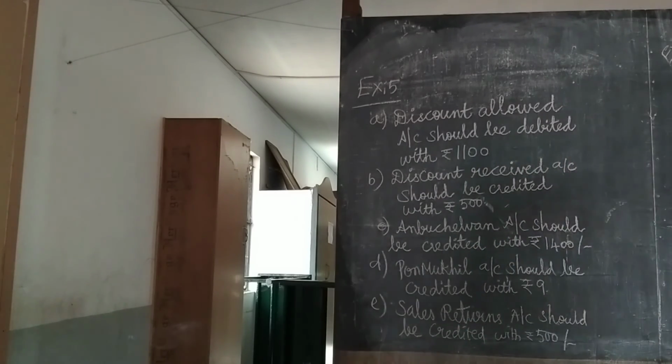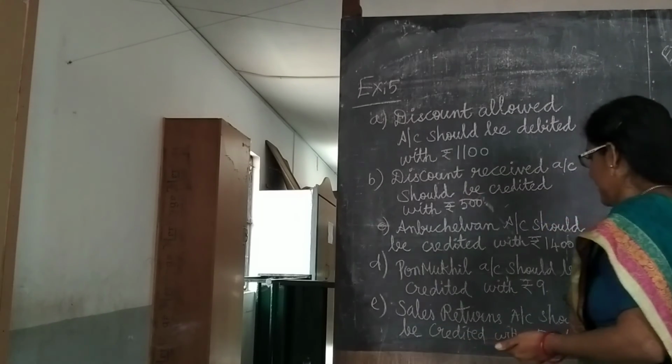Then let us move on to third transaction. Purchase of goods from Anbu Selvam on credit rupees 700 was posted to the debit side of his account. See, this is very important one. Excess debit, isn't it? So excess debit, what we have to do? By crediting the respective account, we can rectify this mistake. So his account alone, excess twice they have posted, isn't it? So how to rectify? Anbu Selvam account should be credited with 1400.